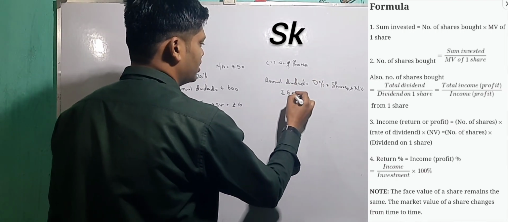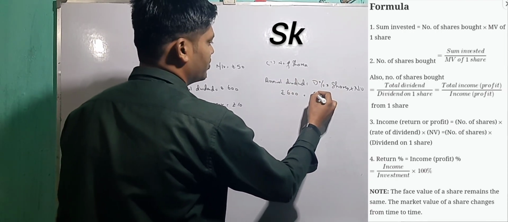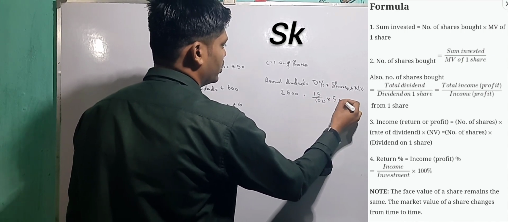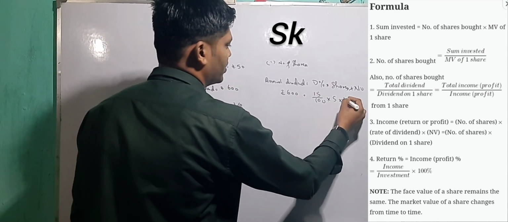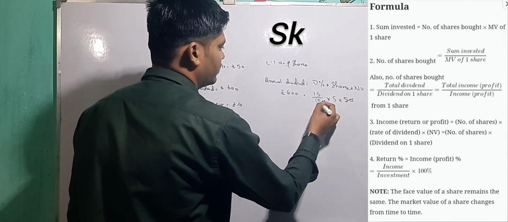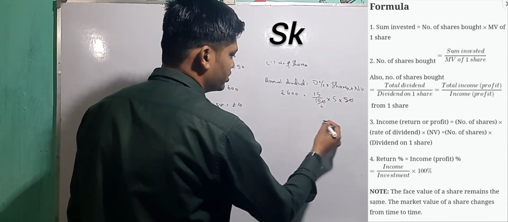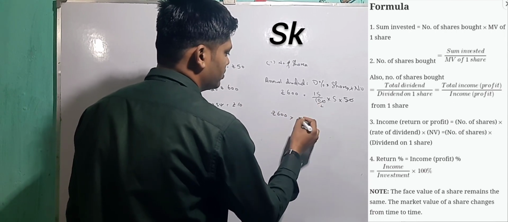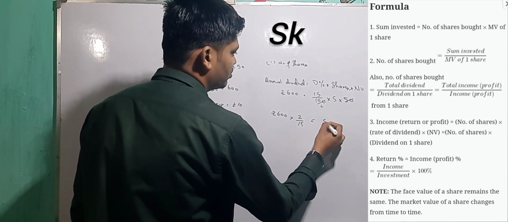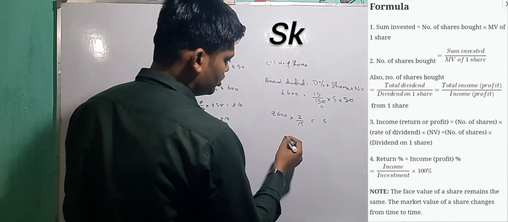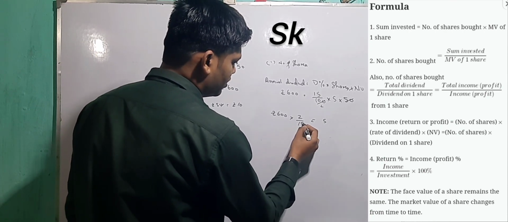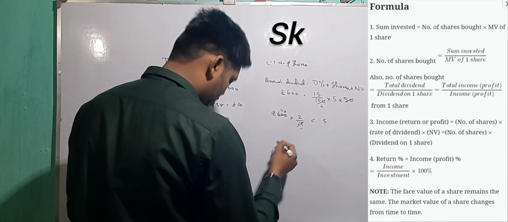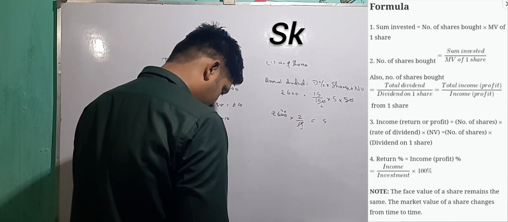So rupees 600 is equal to dividend, 15%, so 15 by 100, multiply shares, which we don't know, into nominal value, 50 rupees. Now shares we need, so rupees 600 into the reciprocal, 2 by 15, is the number of shares. Let us see how much we get. 600, 15 ones are 15, 15 forties are 600, so shares are 80 in number.